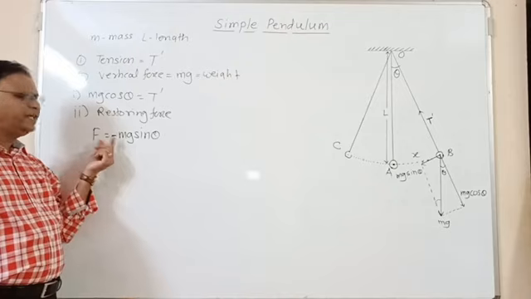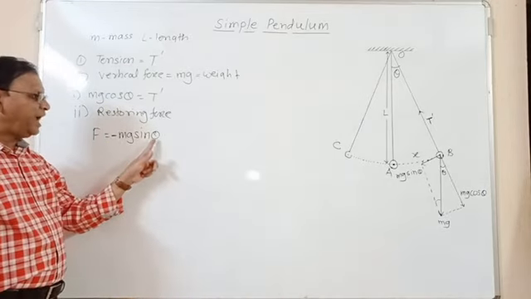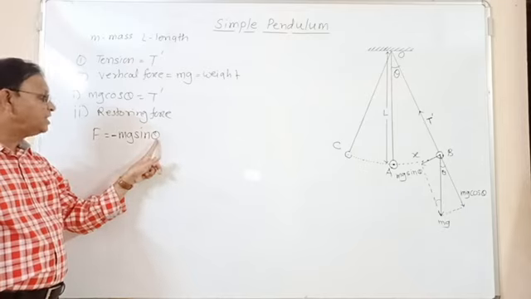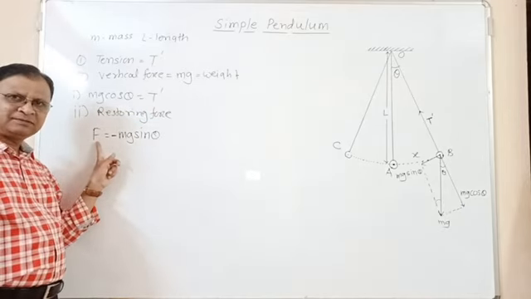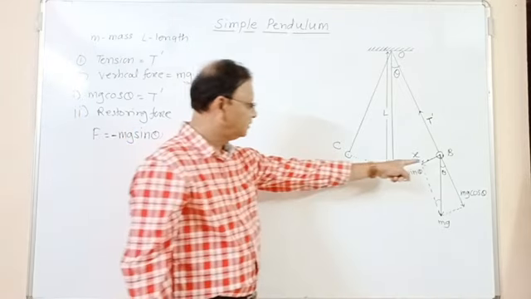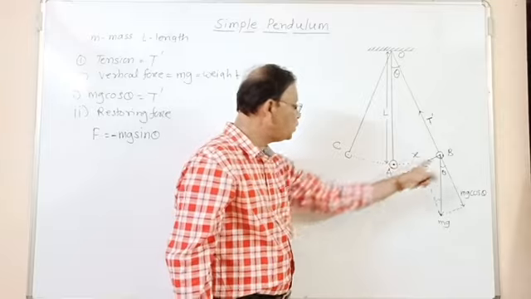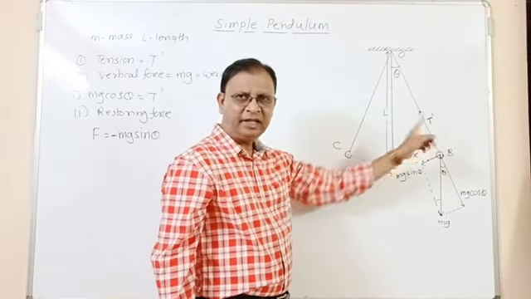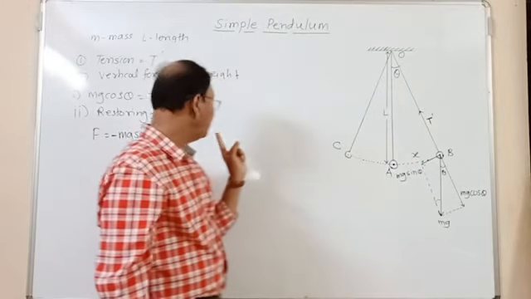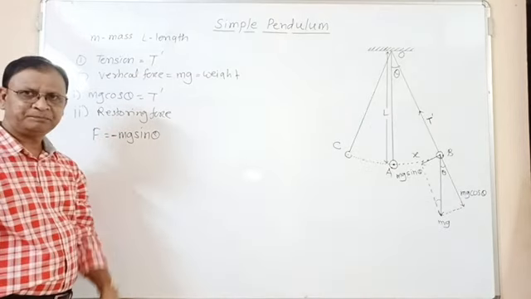Now what does this negative sign indicate? Because the angle theta increases opposite to the mean position, while the force is directed towards the mean position, that's why we have taken here a negative sign. F is equal to minus mg sin theta.